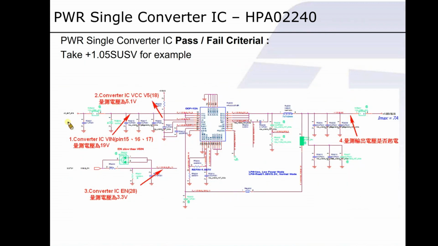And since V-in connects to the AC battery system, and V5 connects to 5 VUSAs, if something wrong is measured, then better confirm if the abnormality happens on the charger IC or the system IC.